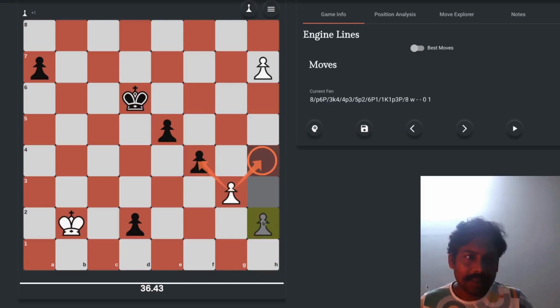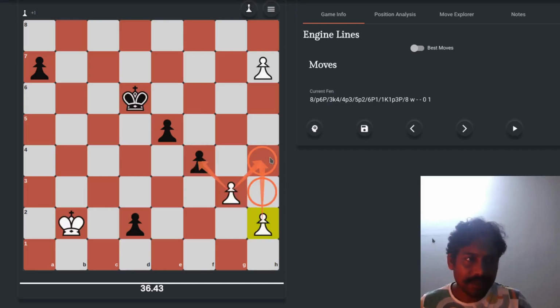One more thing: if there is any other piece, either of the opponent or your own, sitting right in front of this pawn, the pawn will not be able to move. Let's say there is a piece on this particular square, then this pawn could not proceed further.